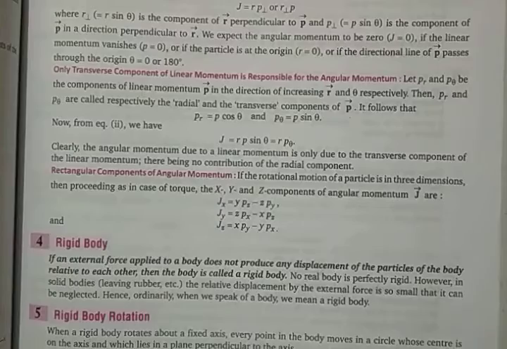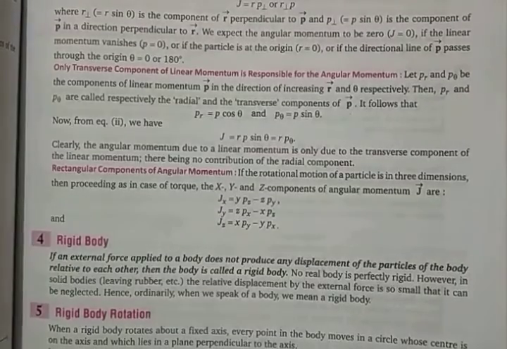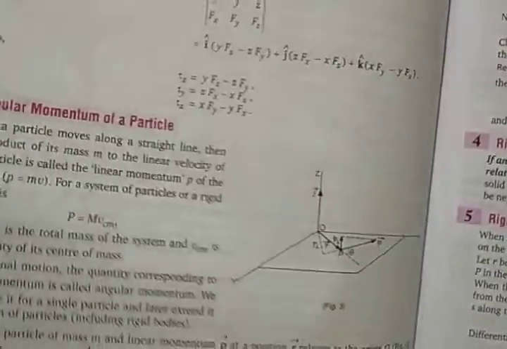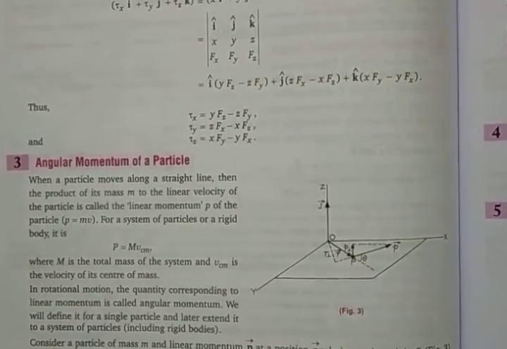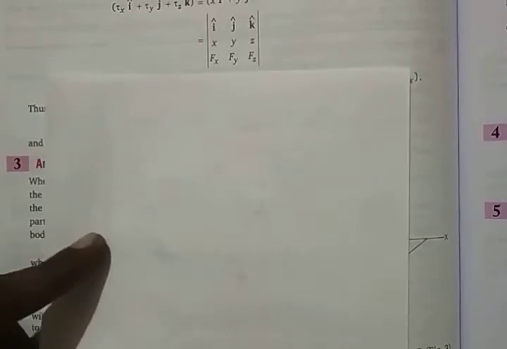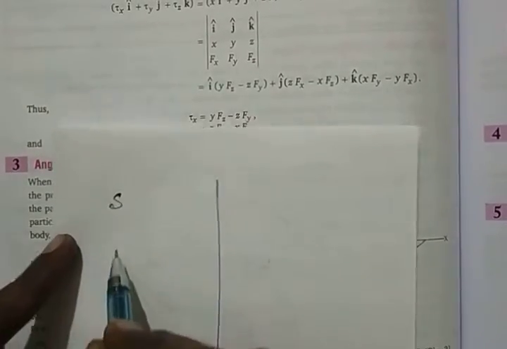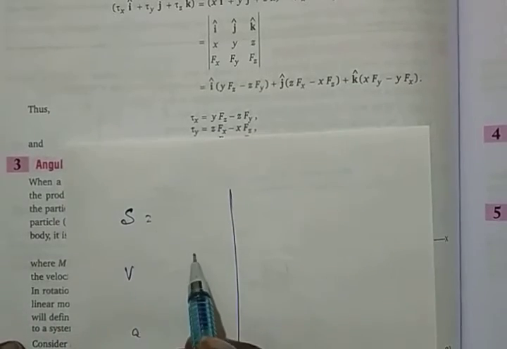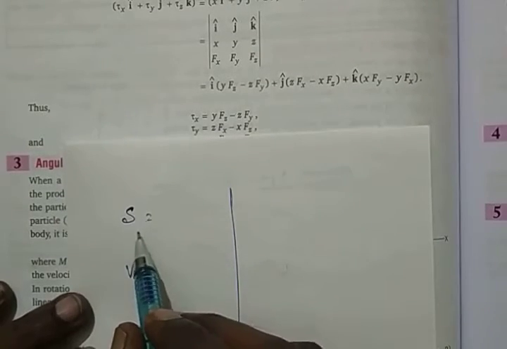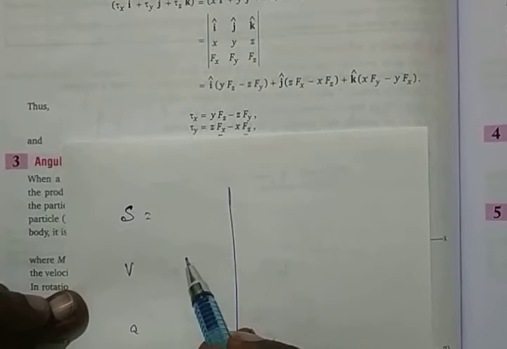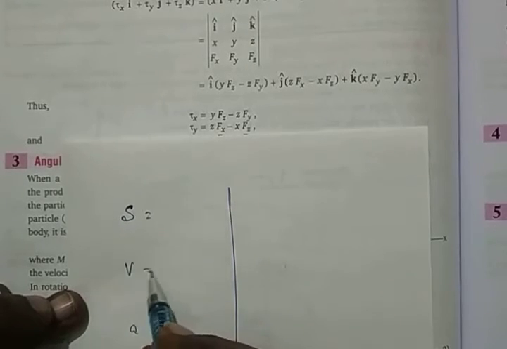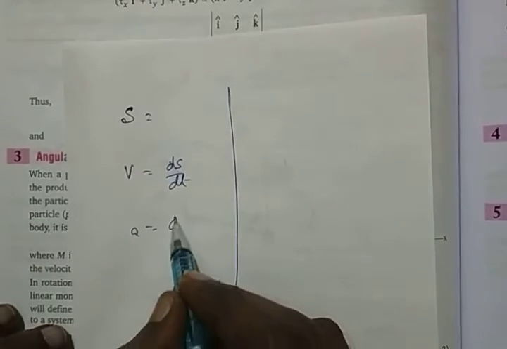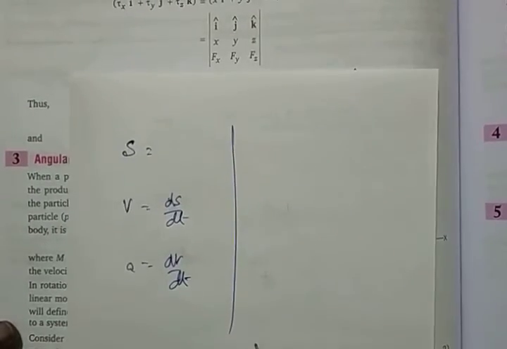Alright. Now we will move a little more into distance, velocity and acceleration. The next part is, we always have these things there: distance, velocity and acceleration. What is distance going to be equal to? The displacement you can say, that is the distance which is travelled. And what is velocity? It is ds by dt. What is acceleration? It is dv by dt. You already know this one.